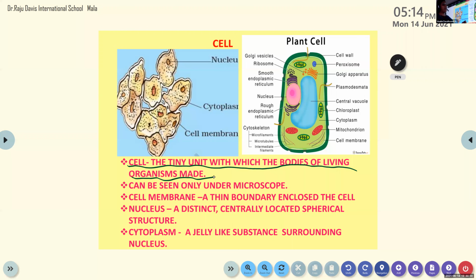So you can see so many things, but all the cells, animal cell, plant cell, human cell, they have three important units. So those three important units are, one is nucleus, another one cytoplasm, and another one cell membrane.